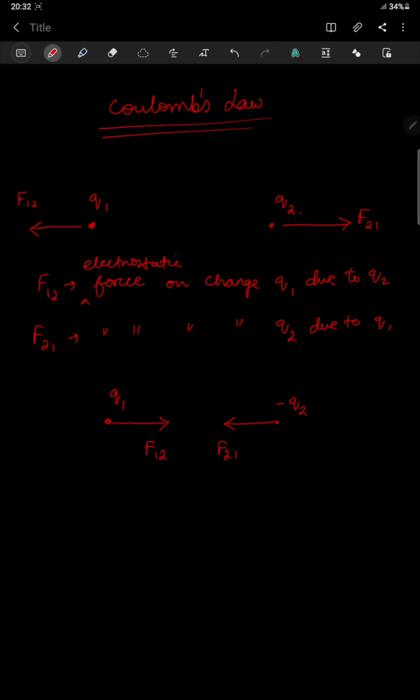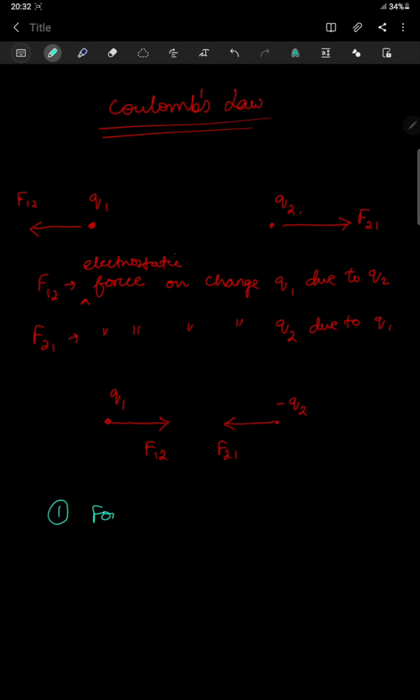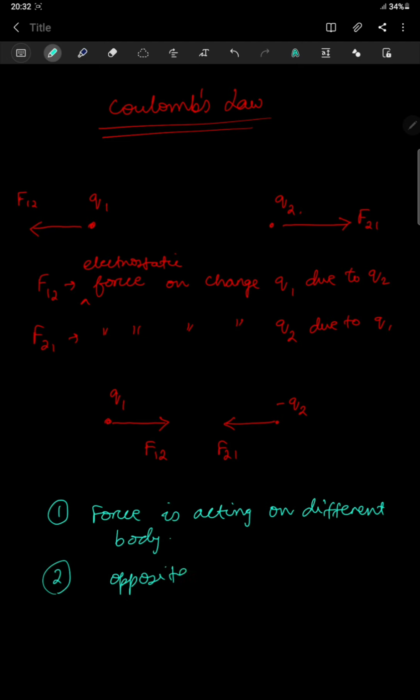The first observation which I found was the force is acting on different bodies. Okay, the two forces. The second one, they are opposite forces, opposite in direction. Okay, opposite forces. And it was found the force magnitudes are same. So these are the three findings we observed from Coulomb's law.